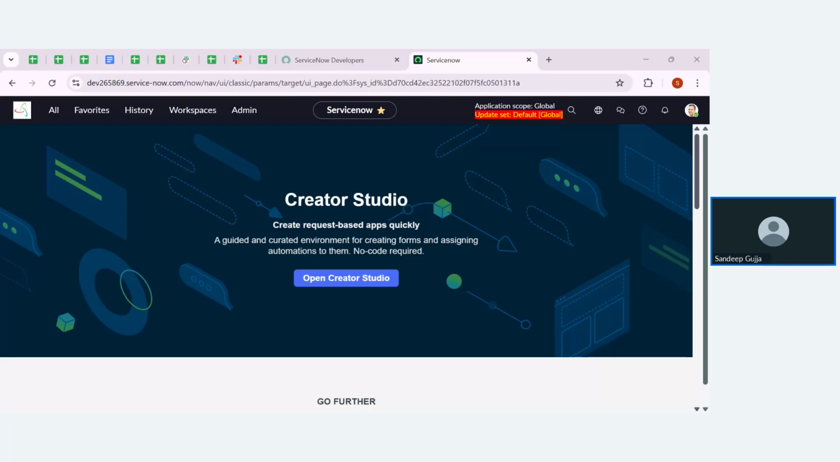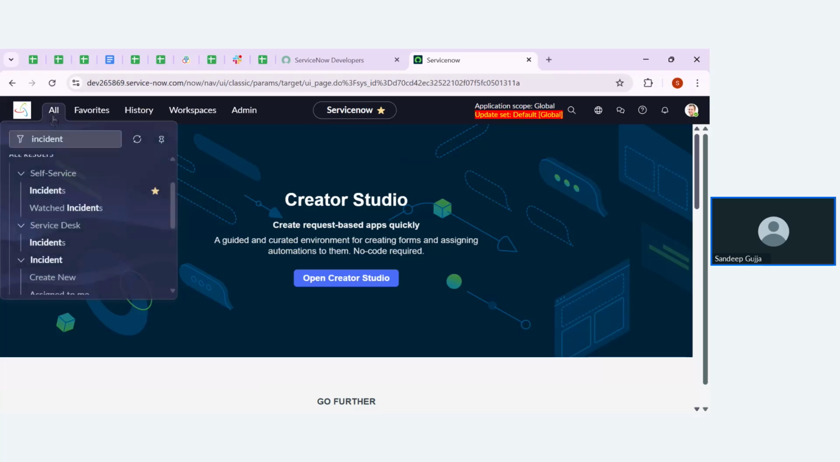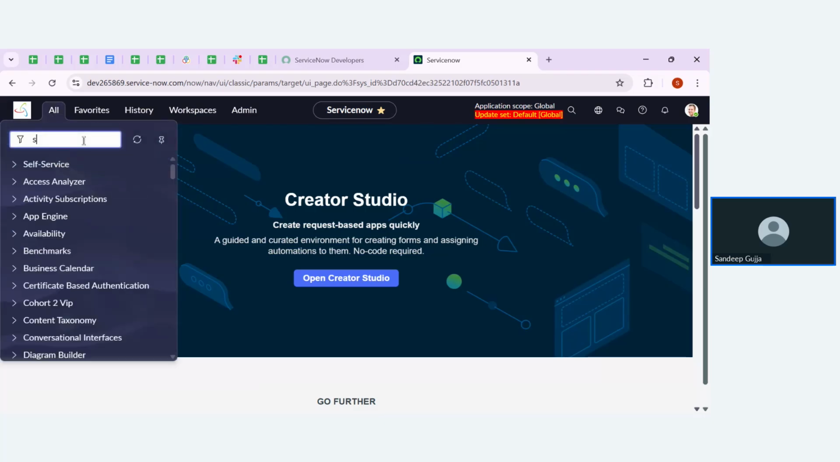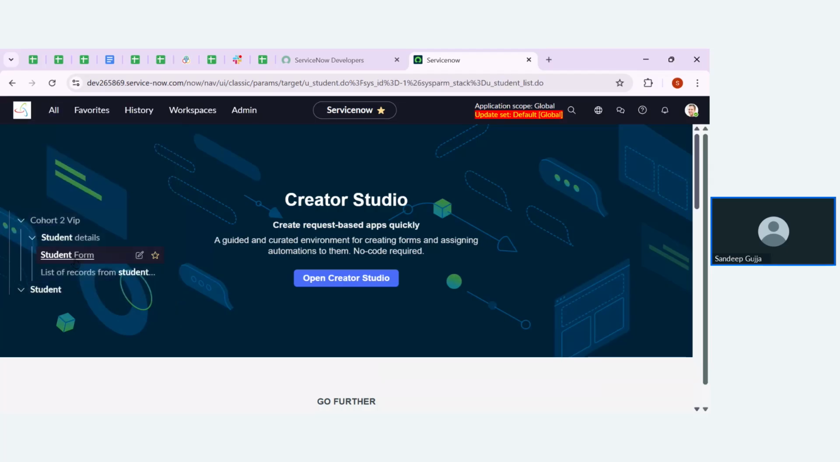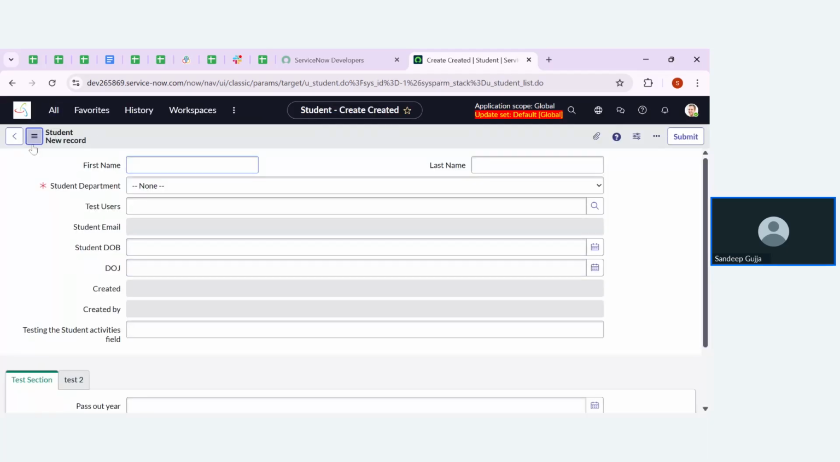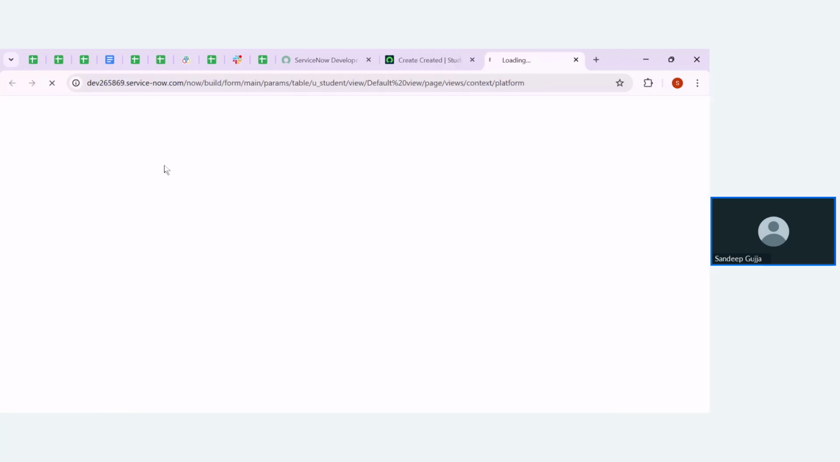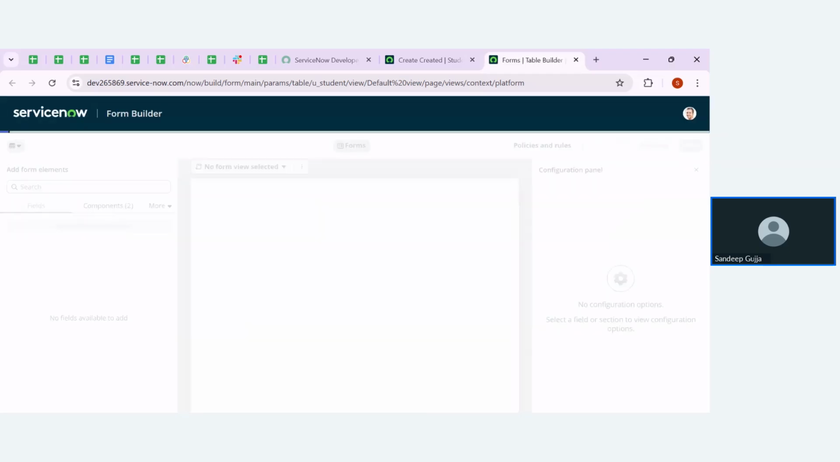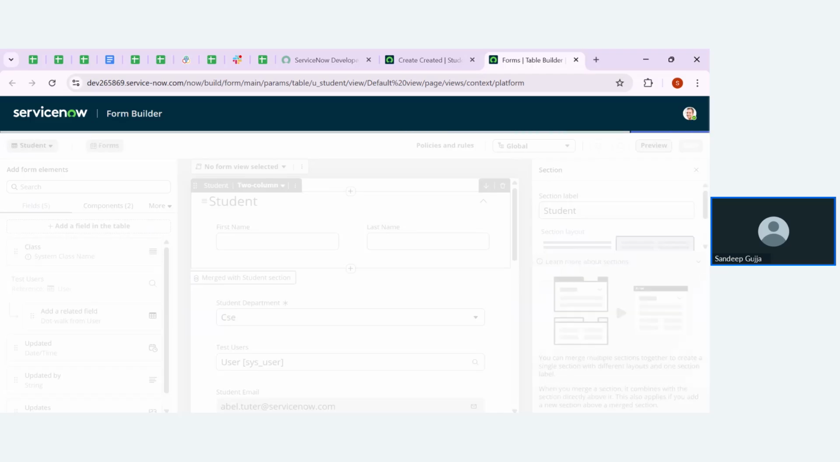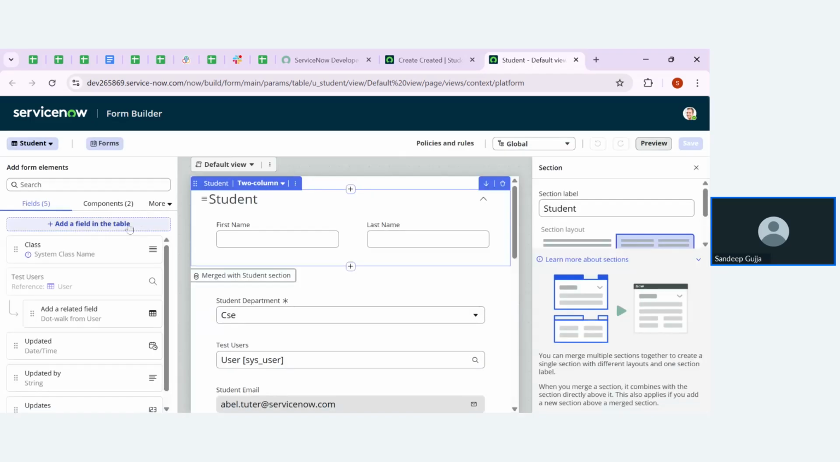Form layout, form builder, form designer. Okay, so I got the answers. Let me pick one of these and create the fields. First, I need to open the student form. Then go to the context menu and click on config. Select form builder. I'm going to use the form builder, guys. Whatever states you want me to mention as the choices, please let me know in the chat box.